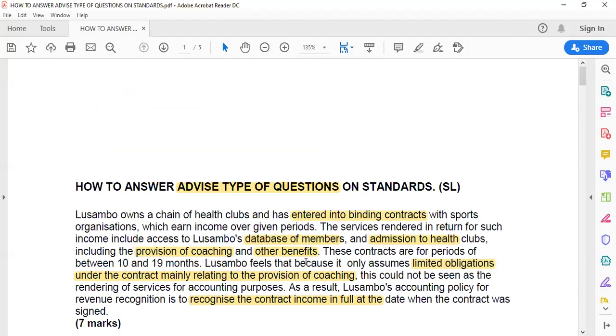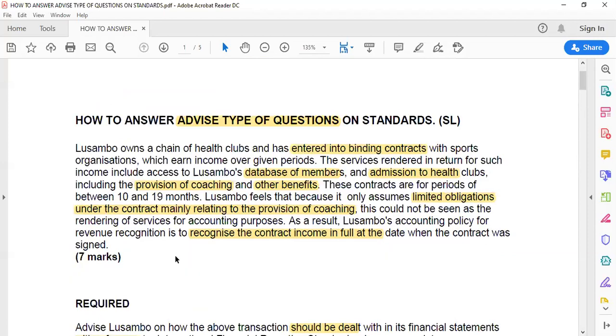So that was our question. The question for you, IFRS number 15, revenue from contracts with customers. And there was a leakage in this question. See, they told you that Lusambo earns income over given periods. This statement is very important. Lusambo earns income over given periods. Do you see that those contracts give him income over given periods?